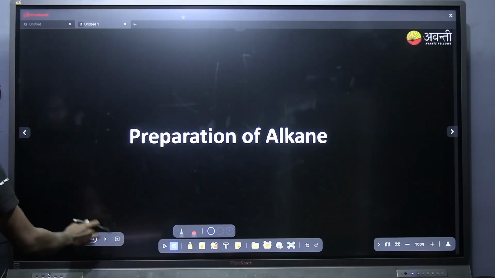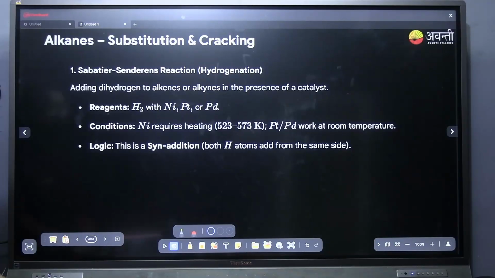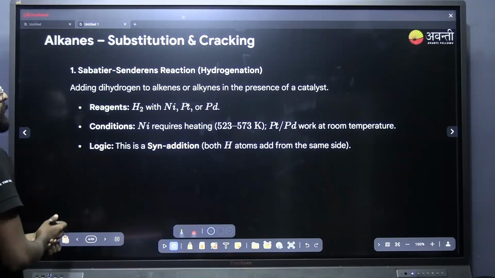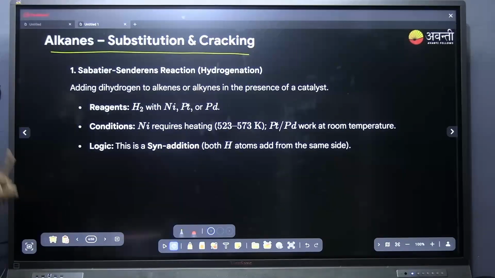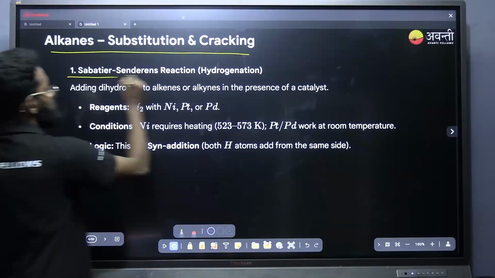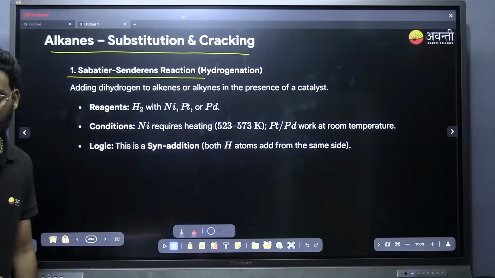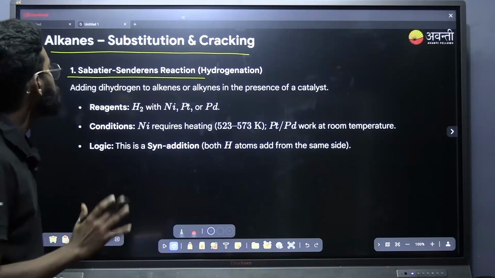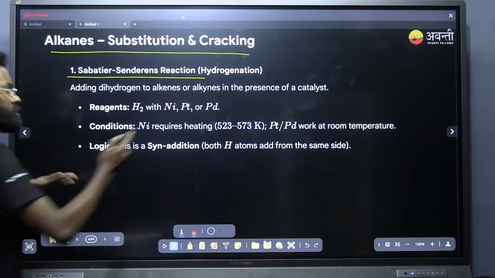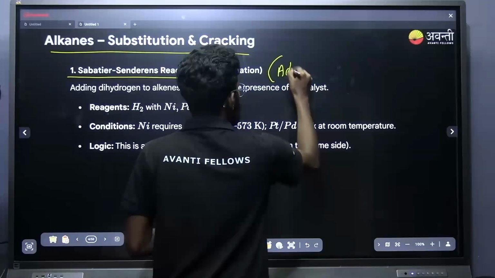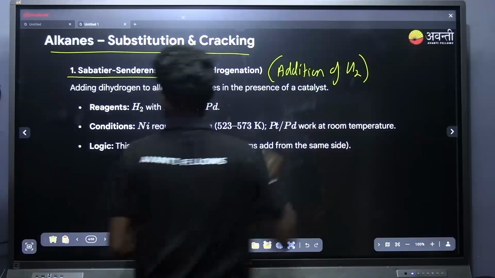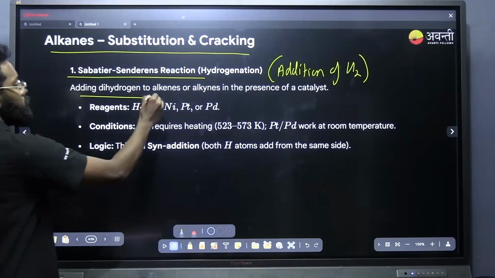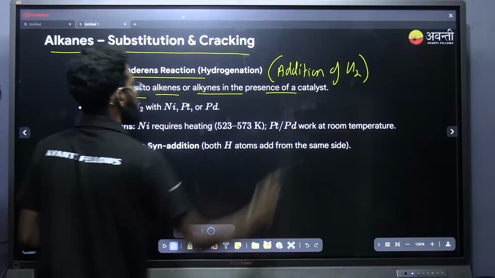First we are going to discuss the preparation of alkanes. All of you take your pen and paper and start making notes. The first preparation that we will be discussing is the Sabatier-Senderens reaction. It is a hydrogenation reaction. Hydrogenation means what? It is nothing but the addition of a hydrogen molecule, adding dihydrogen to an alkene or alkyne in the presence of a catalyst.